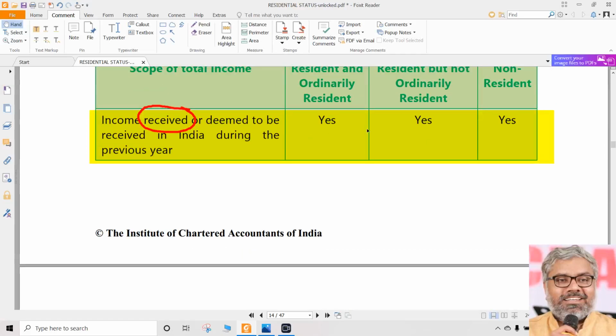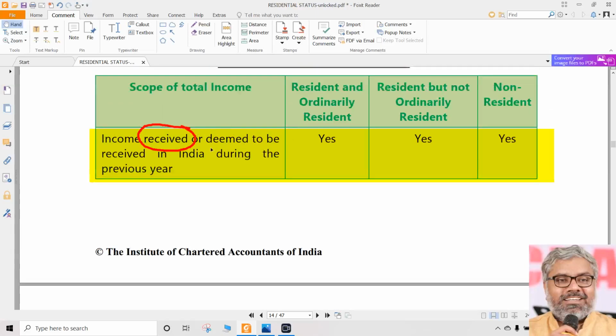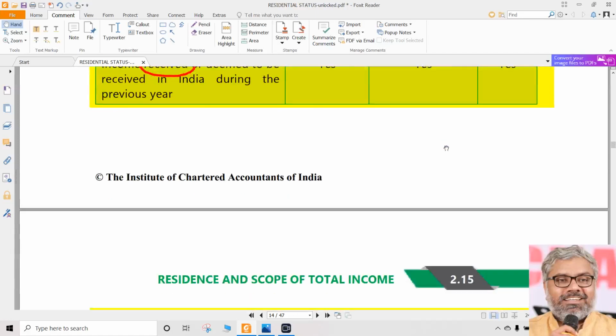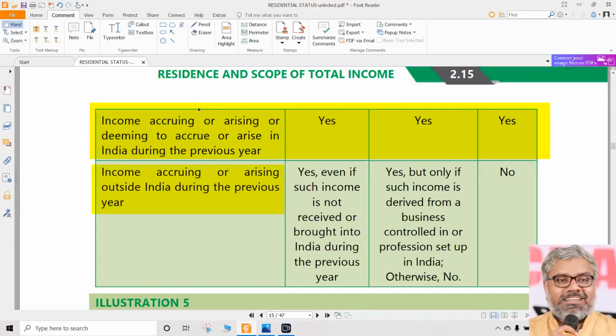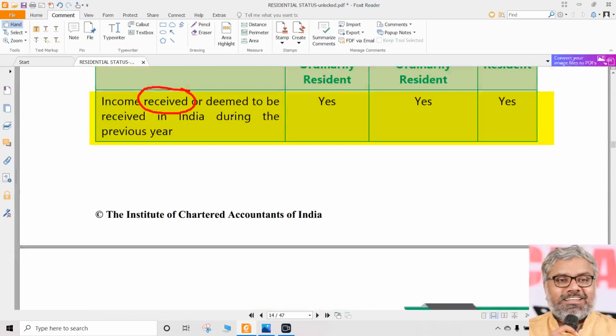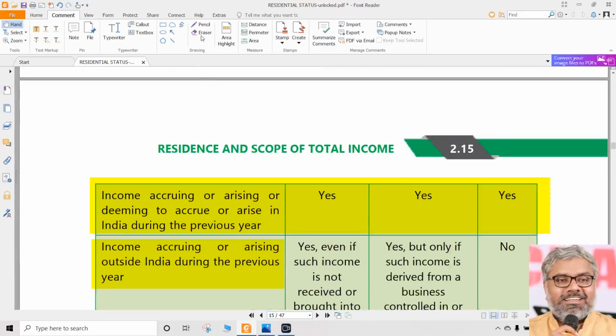We don't need to care where it has accrued. If it is received in India or deemed to be received in India, it is automatically going to be taxed irrespective of the place of accrual. Same way, if it is accrued or arisen or deemed to accrue or arise in India, irrespective of the place of receipt, it is taxable. So, receipt is one part, accrual is another part. Any one of them is enough. Both are not required to be in India.